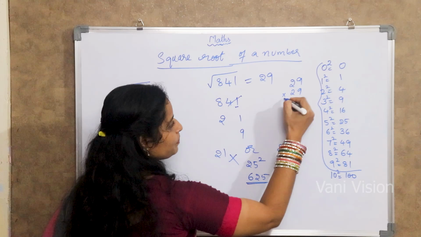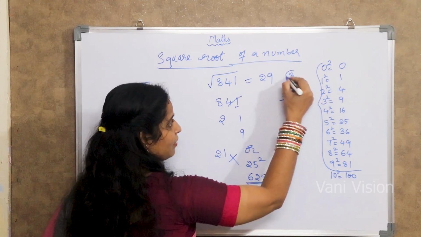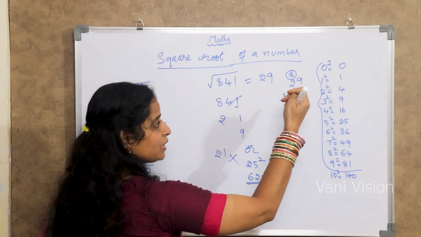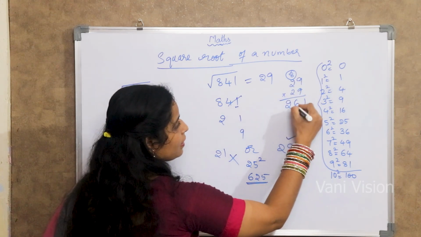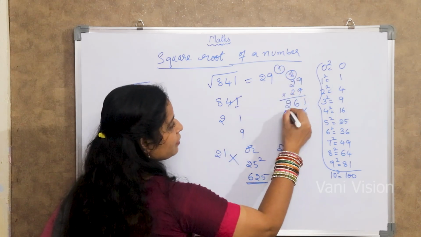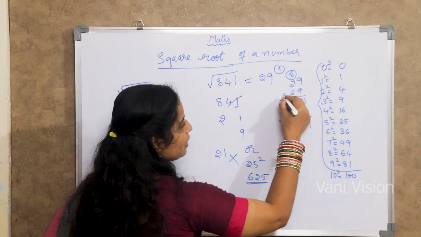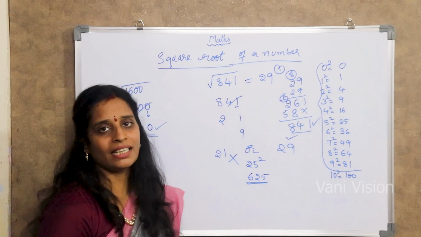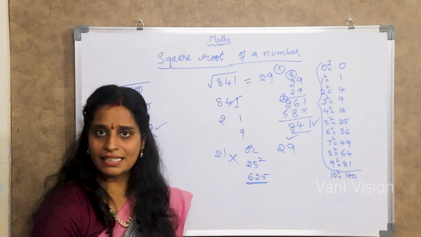29 into 29. 9 9s are 81. 9 2s are 18. 2 9s are 18. 2 2s are 4. So what is our answer? 841. It was easy, right?